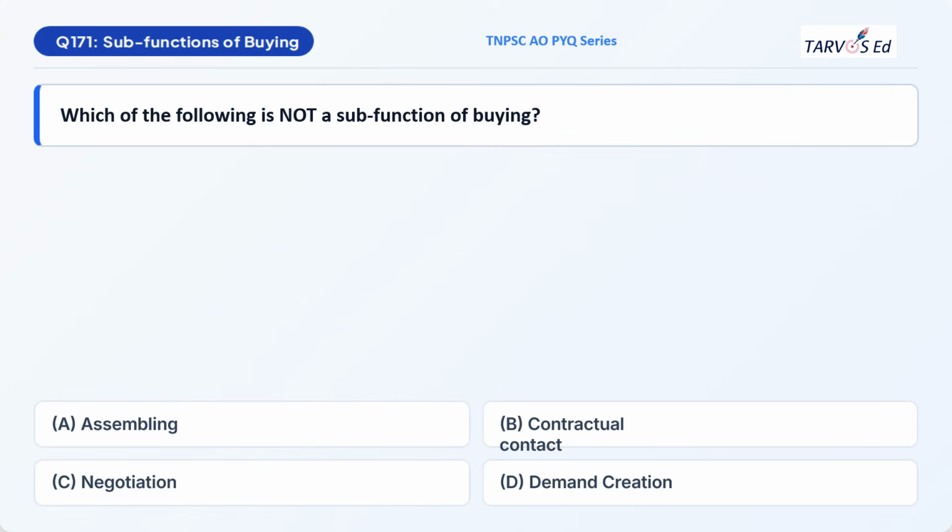Your next question is 171 based on the sub-functions of buying. So I'm not going to answer this question. You try to answer this question and comment it down in the comment section. So the question is, which of the following is not a subfunction of buying? Option A, assembling. Option B, contractual contact. Option C, negotiation. And option D, demand creation.